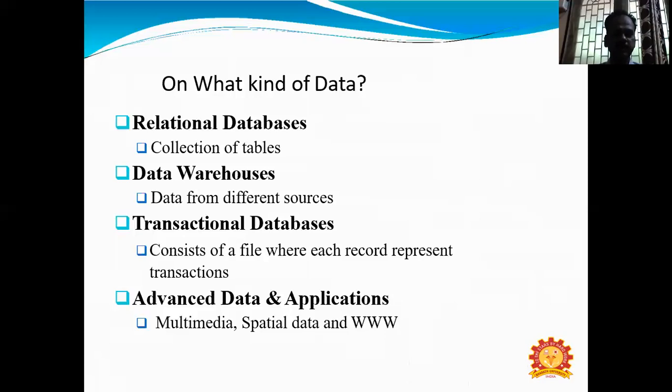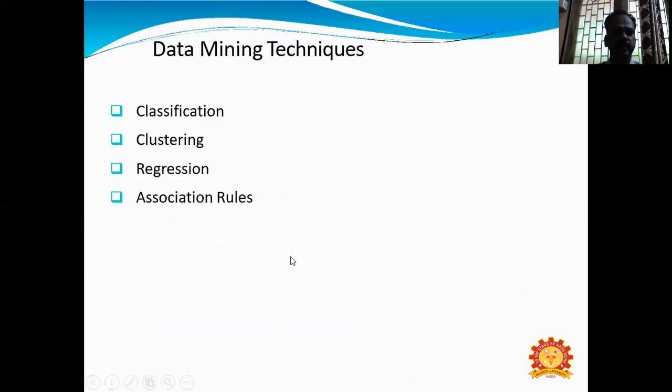Advanced data and applications methods use various techniques, which contain multimedia, spatial data, and WWW. Data mining techniques are classified into various categories: classification, clustering, regression, and association rules. So what is classification?